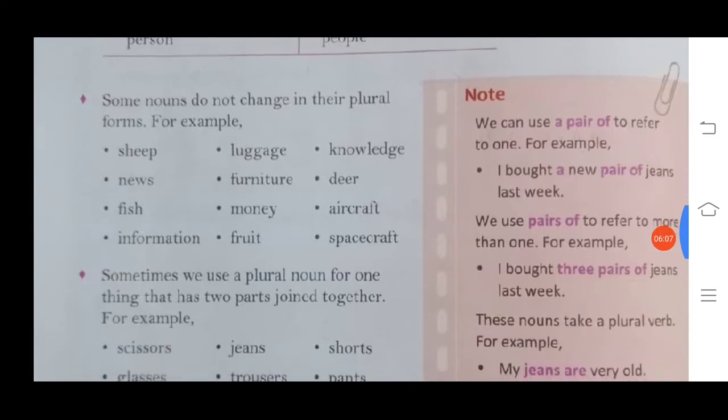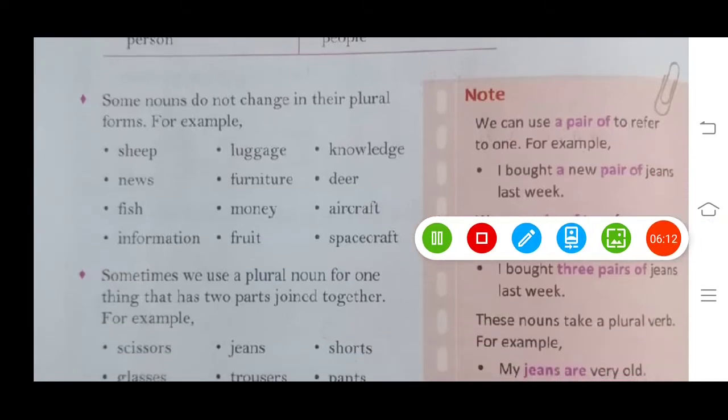Okay, now some nouns do not change in their plural forms. Yes, now we talk about those nouns which do not change in their plural form. Same means the plural form will be the same as the singular form.